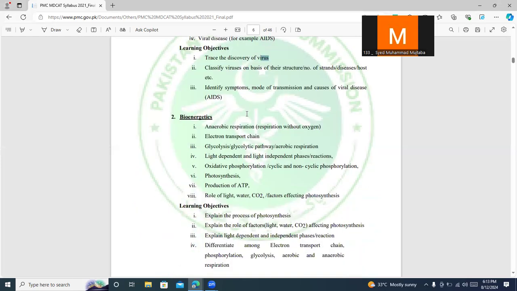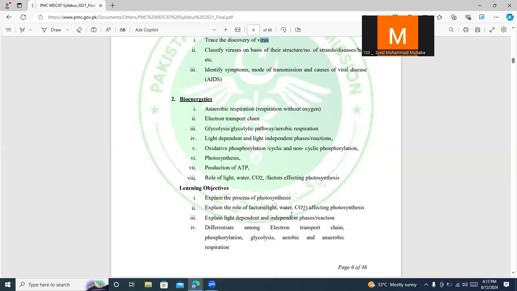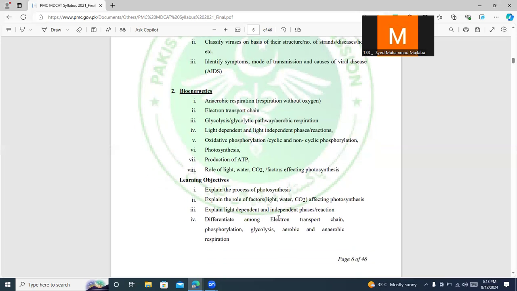Now, in chapter number 2, the important things you need to know are the chemical equations on photosynthesis. What they will do is that they will give you one of the reactants or one of the products and ask you to tell the rest of them. Similarly, you need to know the difference between aerobic respiration and anaerobic respiration.